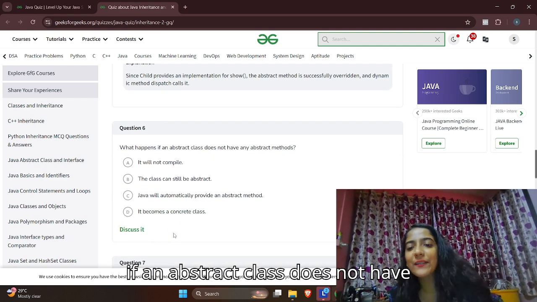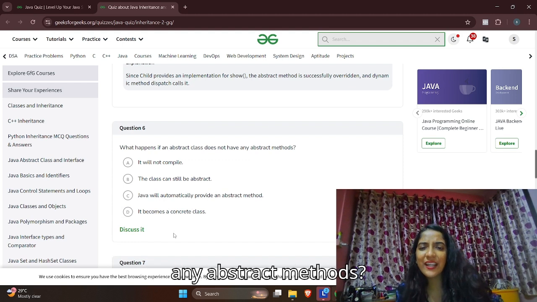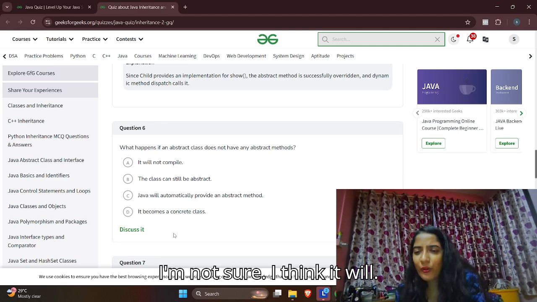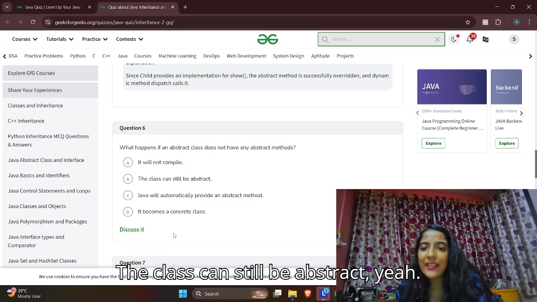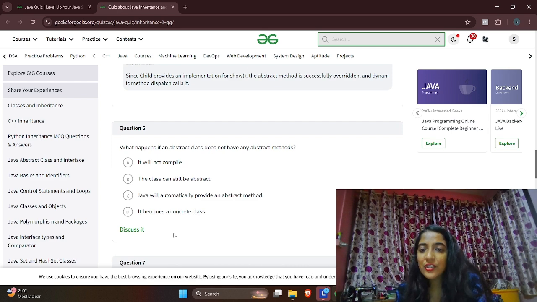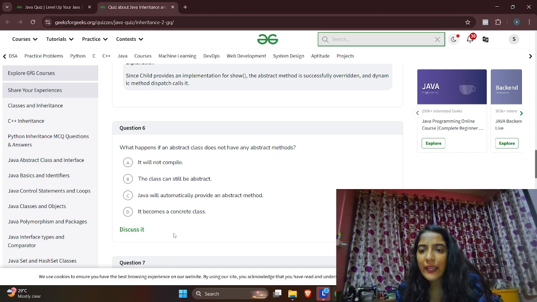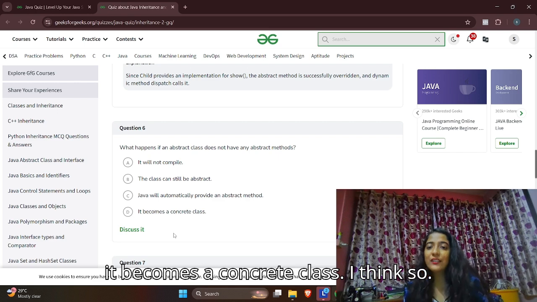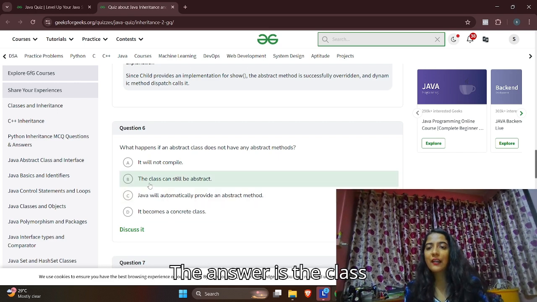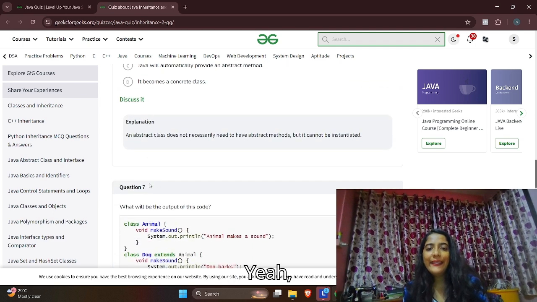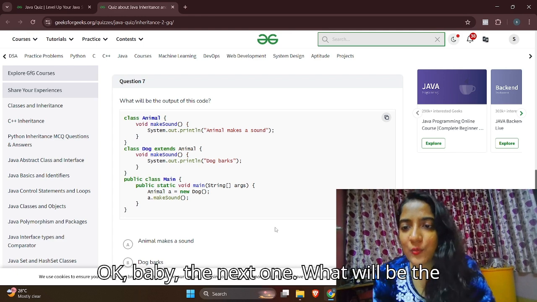What happens if an abstract class does not have any abstract methods? Okay, it will not compile. I'm not sure. I think it will. The class can still be abstract. Yeah. Java will automatically provide an abstract method. No. It becomes a concrete class. I think so. The answer is the class can still be abstract. Yeah. Okay, baby, the next one.